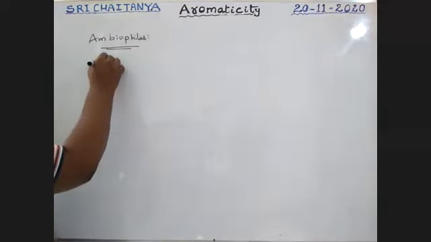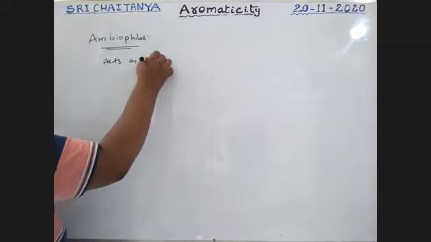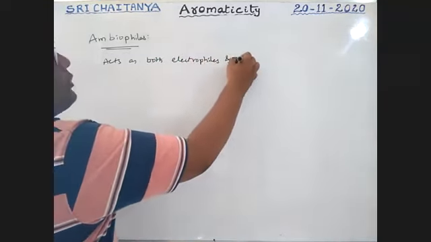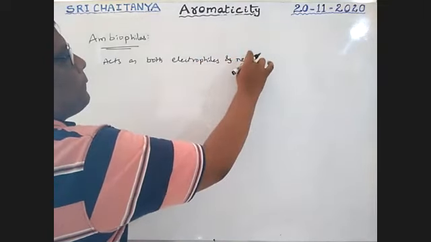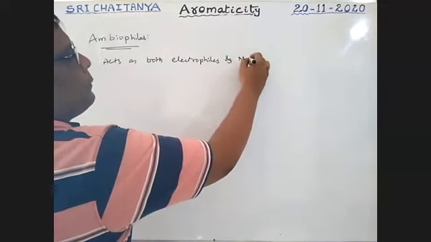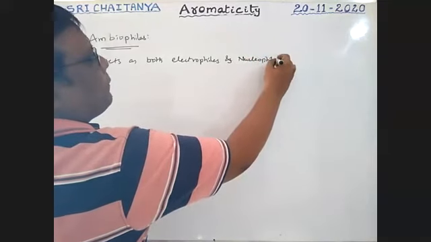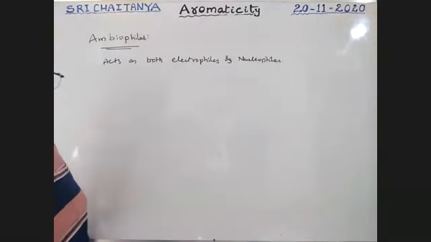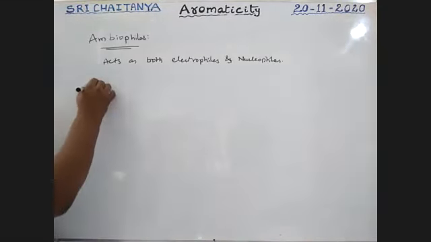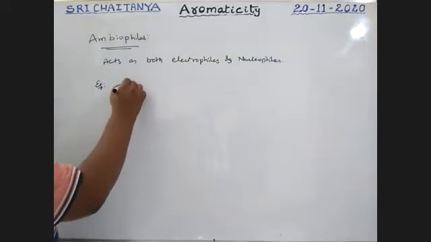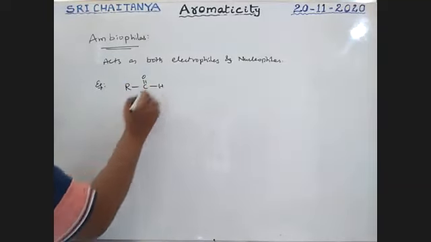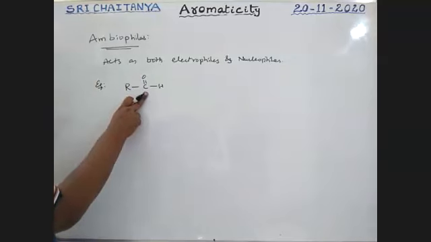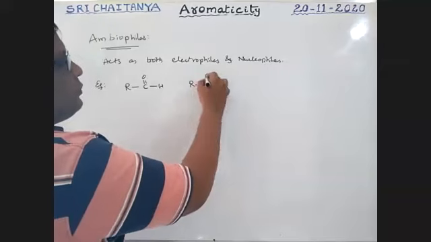That means they act as both electrophiles and nucleophiles. Depending on the requirement, they act as both electrophiles and nucleophiles. Example, aldehydes: oxygen acts as a nucleophile, carbon acts as an electrophile. Next, RCOOH.